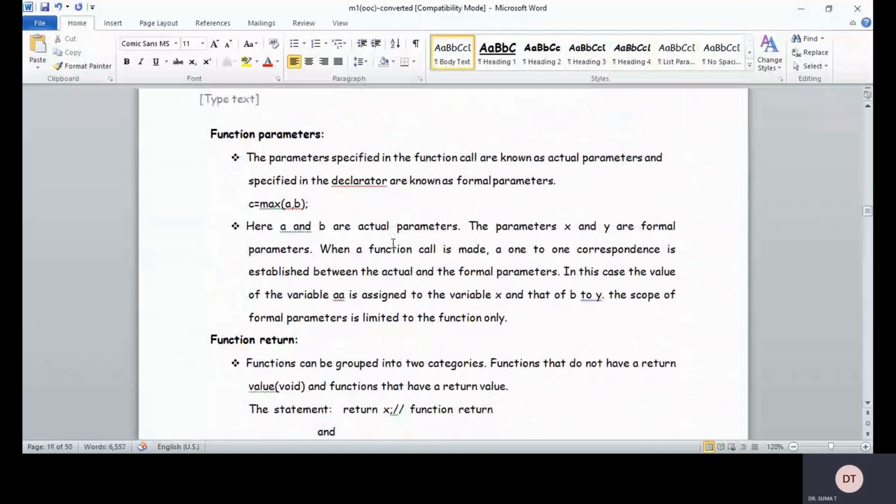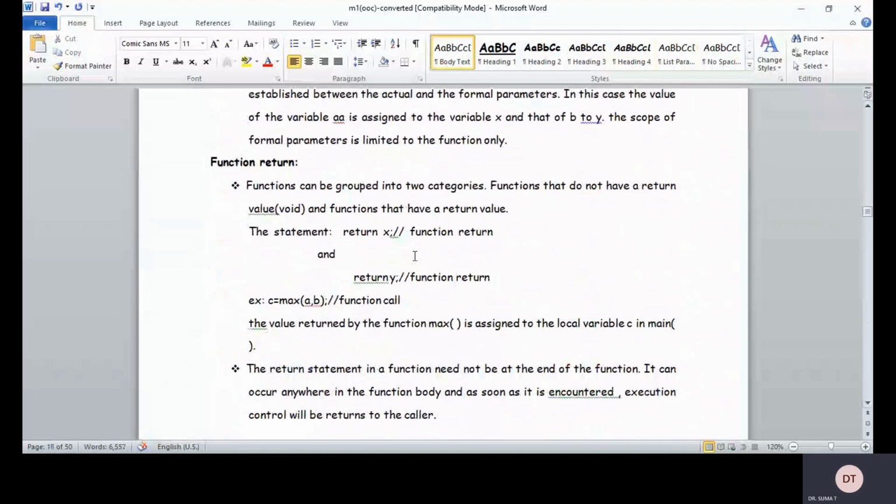Otherwise, if they don't ask to return the value from the function to the main, then you need not scratch your head. You can just print the answer in the function itself. Don't use a return then, right? So the return statement is not mandatory. It need not be at the end of the function. It can occur anywhere in the function body. As soon as it is encountered, the execution control will be returned to the caller. So you can give the return statement in the beginning, the end, or in the middle also.